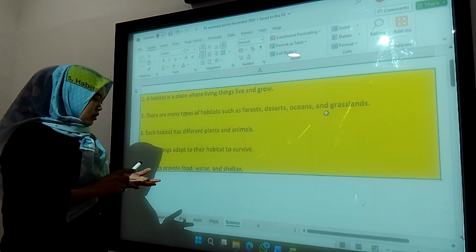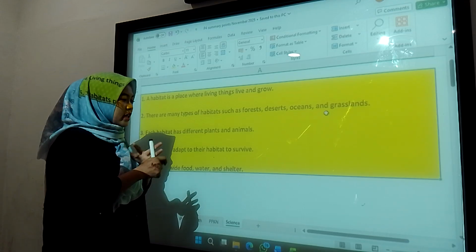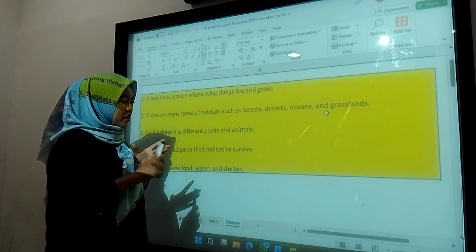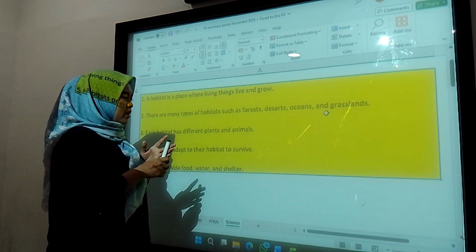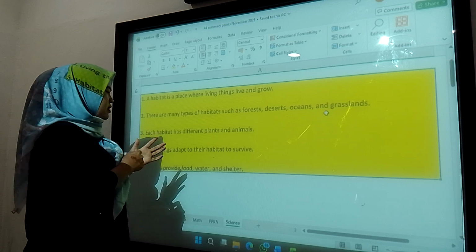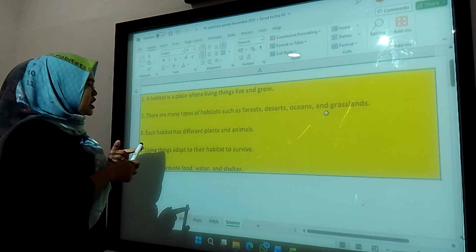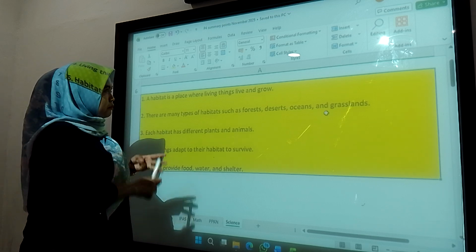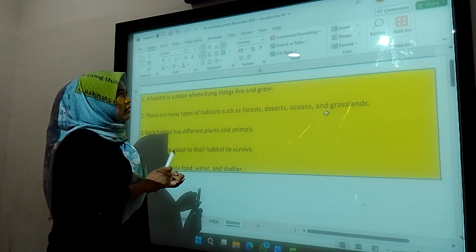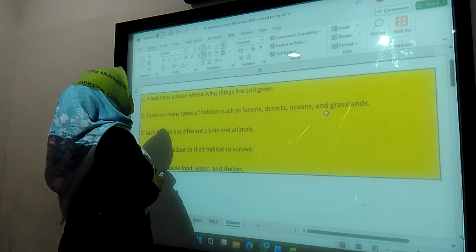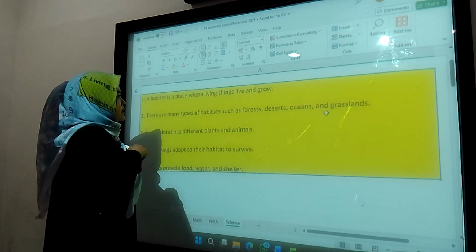The third is grassland. Grassland is a wide open area mostly covered with grass. Animals that can survive there, for example elephant, giraffe, hippo, and lion, survive by hunting other animals or eating plants there.